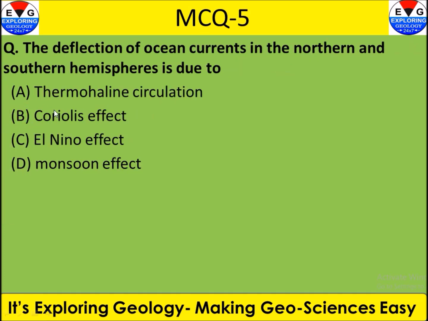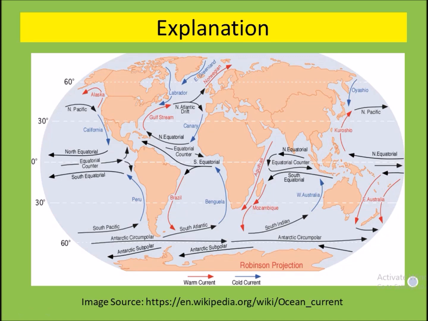Okay, let's move forward. This is question number 5. Deflection of the ocean current in the northern and southern hemisphere is due to thermohaline circulation, Coriolis effect, El Nino effect, or monsoon effects. You must be aware about all these processes. You can pause the video and answer the question. At the same time, let's see the explanation.